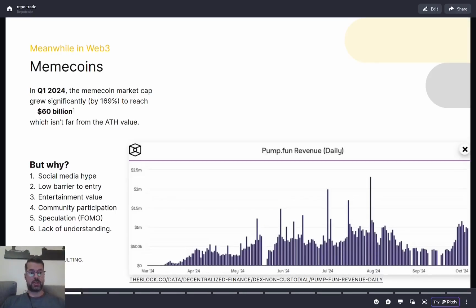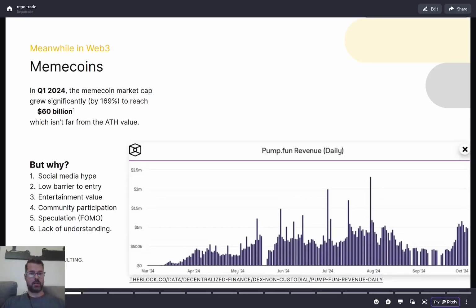Why are meme coins interesting? They come with a lot of social media hype. They have a low barrier to entry. They provide entertainment value, and I personally think that they help establish communities. Why is all of that interesting for us? Because we believe we can fix the problem with open source funding with this.